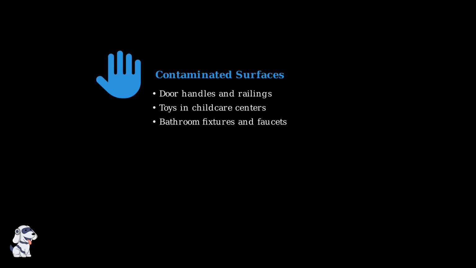The fourth route is contact with contaminated surfaces. Door handles, toys, bathroom fixtures, and other surfaces can harbor Giardia cysts if they've been touched by infected hands. Giardia cysts can survive on surfaces for extended periods. Touching contaminated surfaces and then touching your mouth, nose, or food can lead to infection.